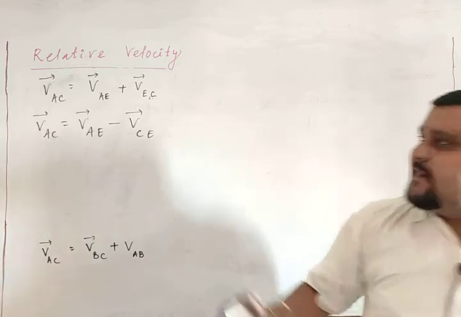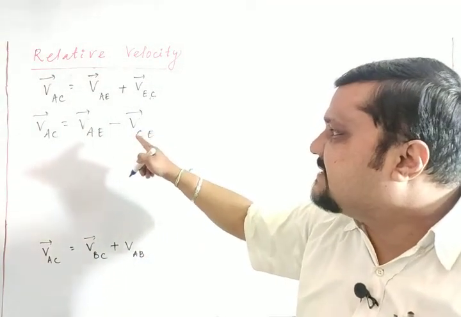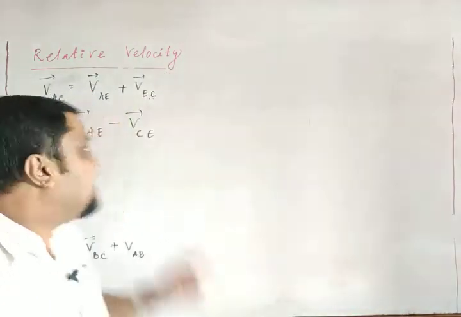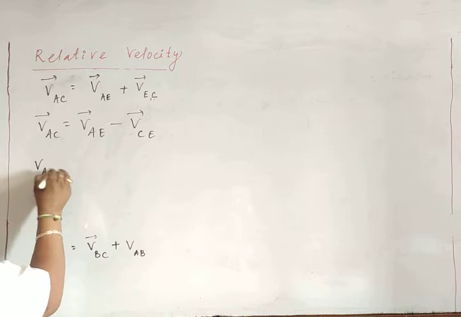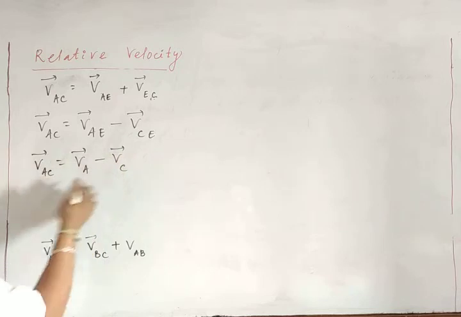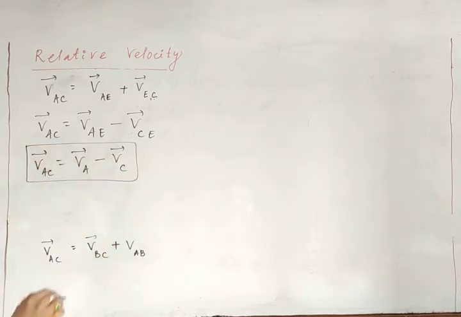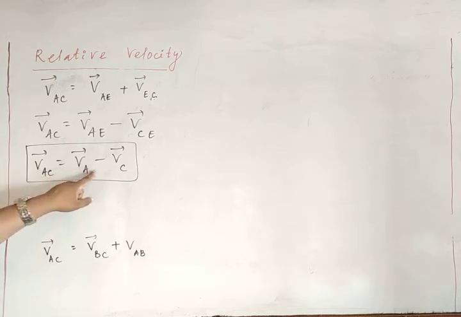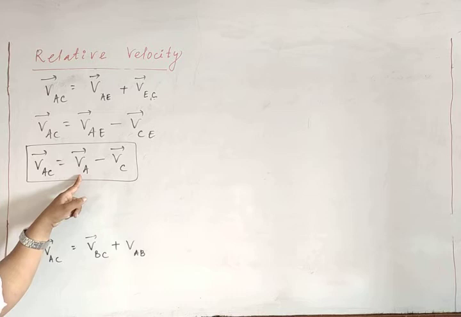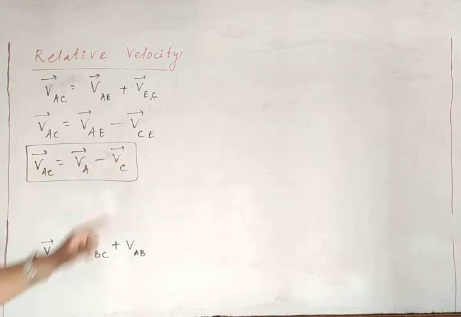So VAE minus VCE gives you the absolute values, meaning with respect to earth. Generally we can write VAC is equal to VA minus VC. The velocity of A with respect to C is equal to the absolute velocity of A, the velocity of A with respect to an observer fixed to the earth, minus the velocity of C with respect to earth.